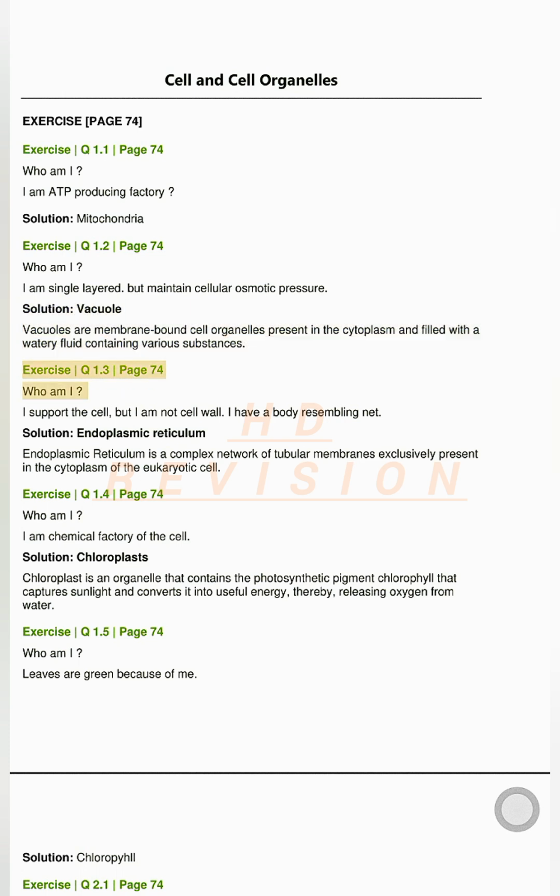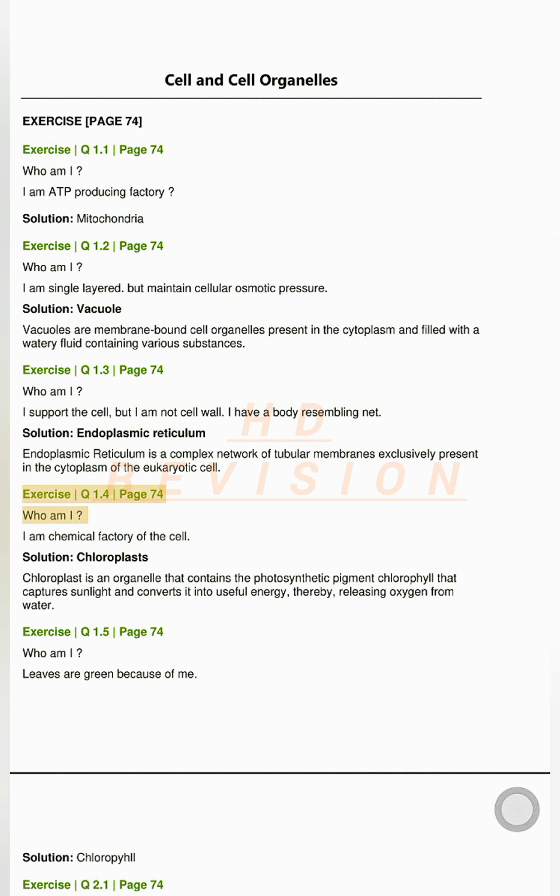Exercise Q1.3 page 74. Who am I? I support the cell, but I am not cell wall. I have a body resembling net. Solution. Endoplasmic reticulum. Endoplasmic reticulum is a complex network of tubular membranes exclusively present in the cytoplasm of the eukaryotic cell.